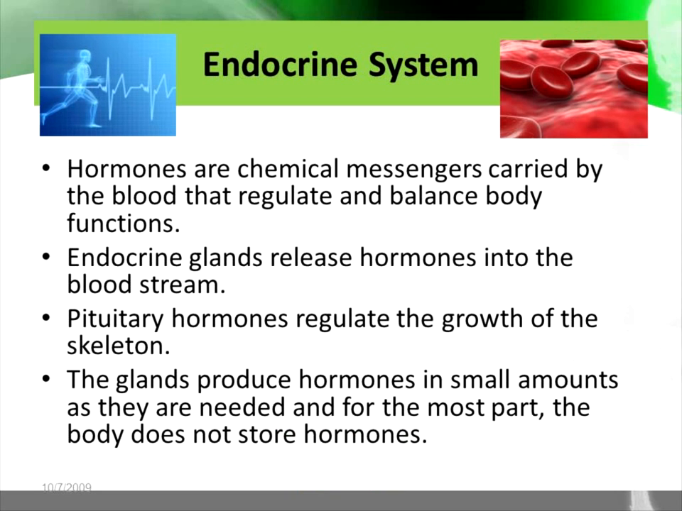And the last body system is the endocrine system. Hormones are chemical messengers carried by the blood that regulate and balance body functions. Endocrine glands release hormones into the bloodstream. Pituitary hormones regulate the growth of the skeleton. The glands produce hormones in small amounts as they are needed, and for the most part, the body does not store hormones.